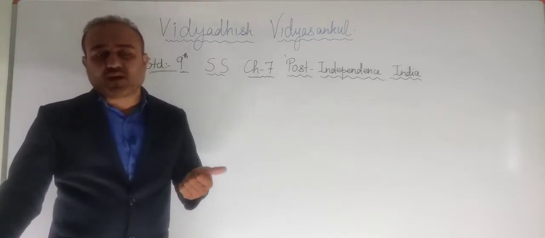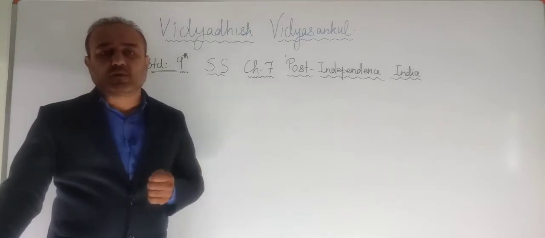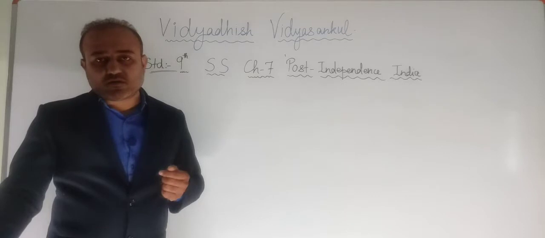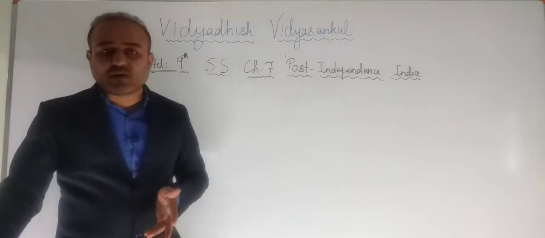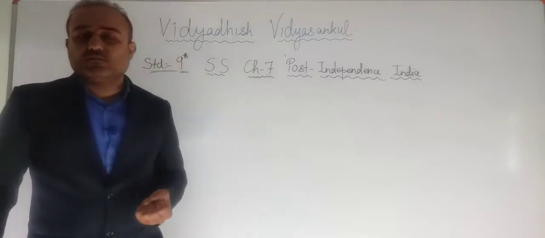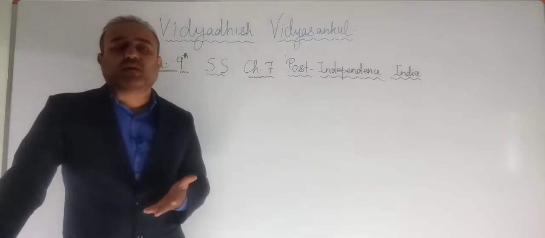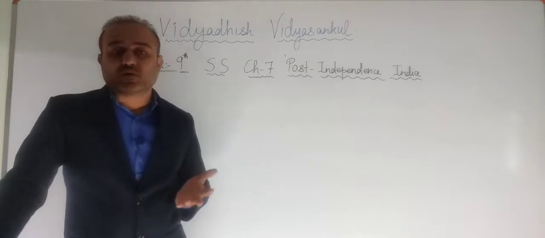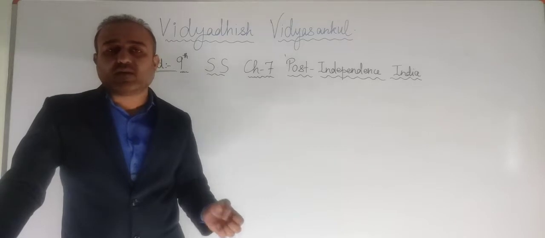Like the French and the Portuguese colonies were still not the part of Union of India. So even negotiations took place with them. Even military force or the police force was used to get the control of those territories, right? And at the end we had seen the Portuguese colonies, how they were taken control of by the Indians.